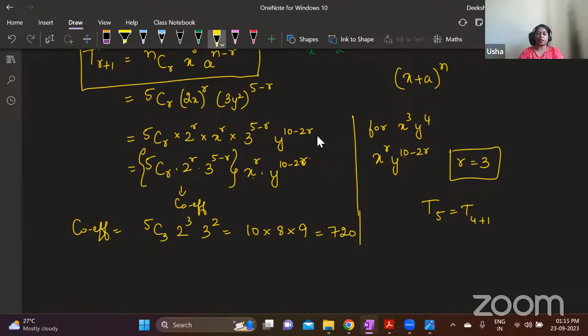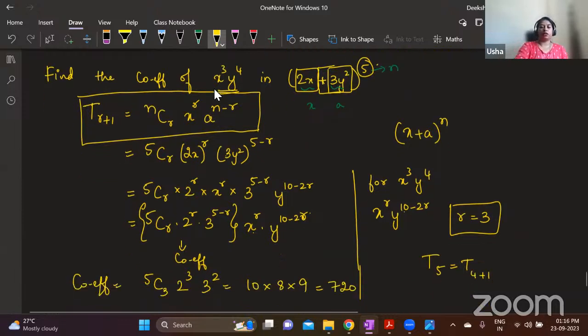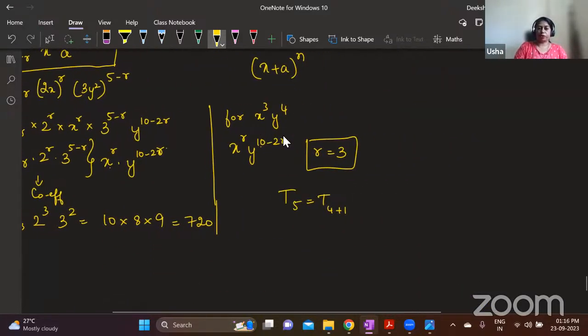So 2r should be 10, so r should be 5. And then substitute, you will get the independent term. If they ask you to find the coefficient of this, then this power you should equate it to whatever power of x they have given. If they say independent term, then this power that we took here, you have to equate it to 0.